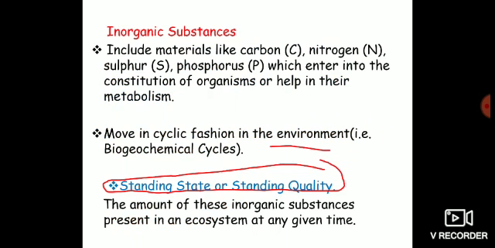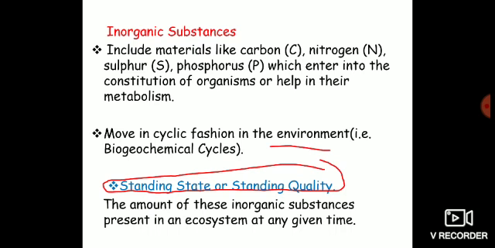Now the second part of the abiotic component is inorganic substances. The various elements which are involved in the formation of organismal bodies are placed in inorganic elements like carbon, nitrogen, sulfur, phosphorus.